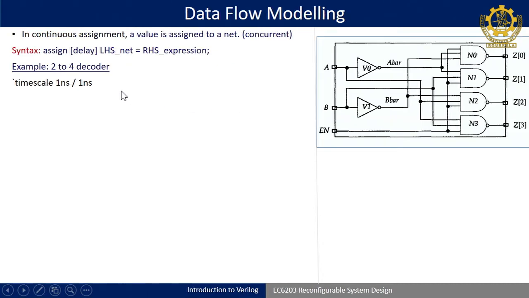With a 1 nanosecond unit, 2 into 1 nanosecond is 2 nanosecond, and this 1 nanosecond indicates the precision.